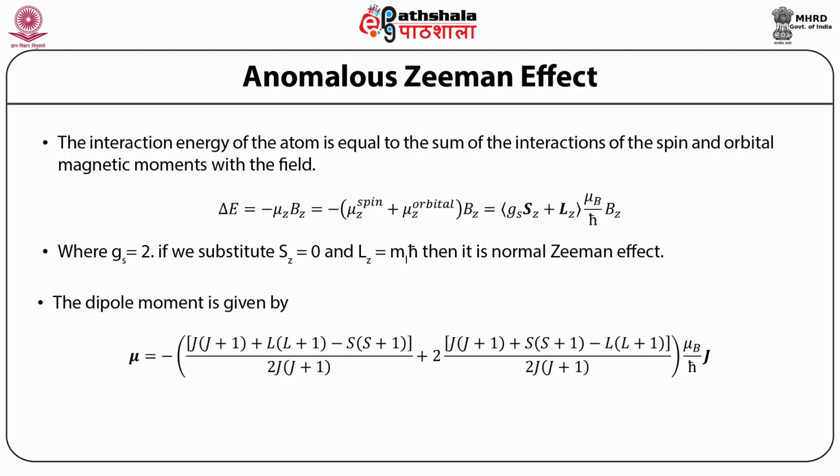Similarly, 2S·J is equal to J·J + S·S − L·L. So we can calculate the value of S·J by magnitude of J², and it comes out to be [J(J+1) + S(S+1) − L(L+1)] divided by 2J(J+1).